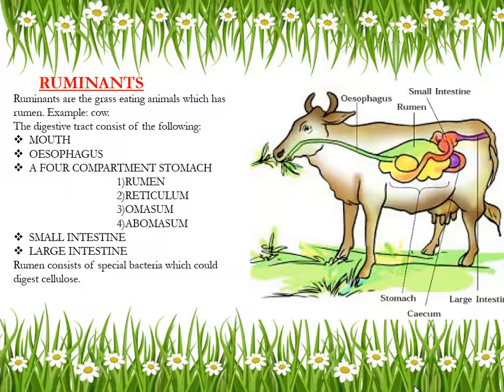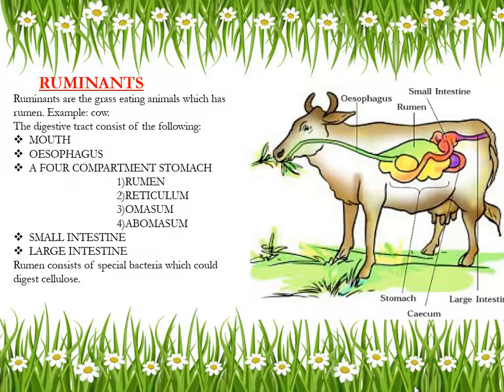Is that your favorite animal? No, ma'am. Then which is your favorite animal? Dog. Then cat. Which bird do you like? Parrot. Okay, very good.